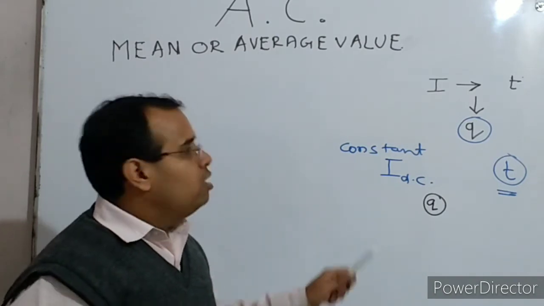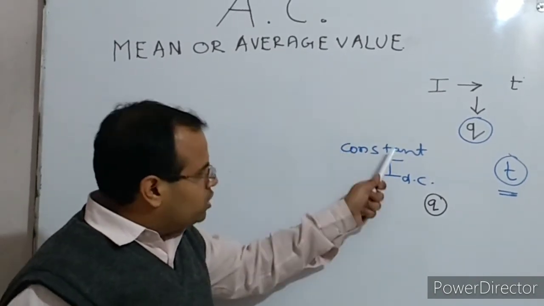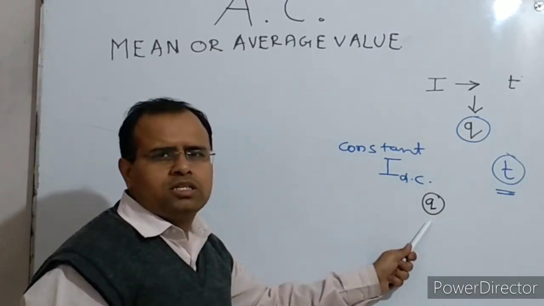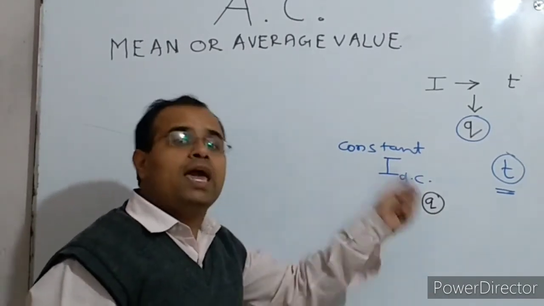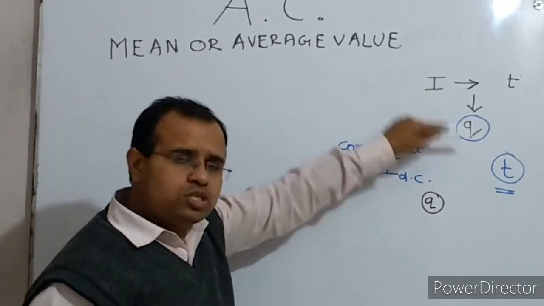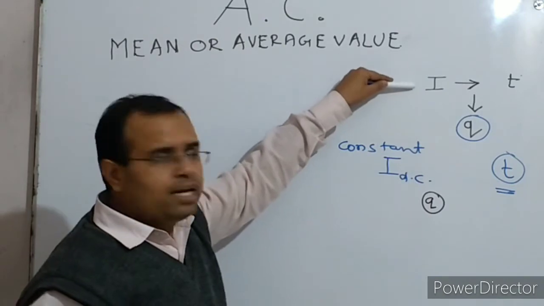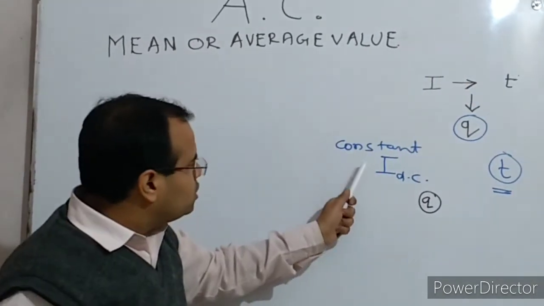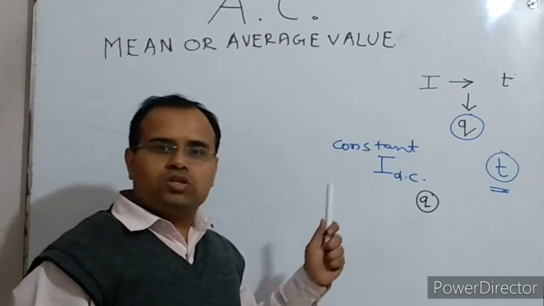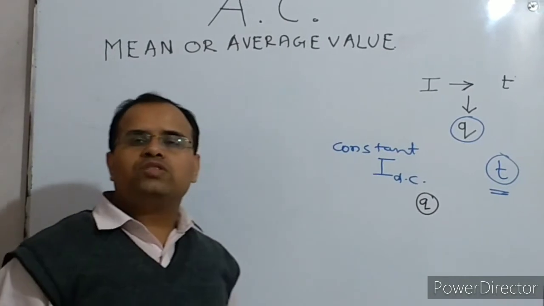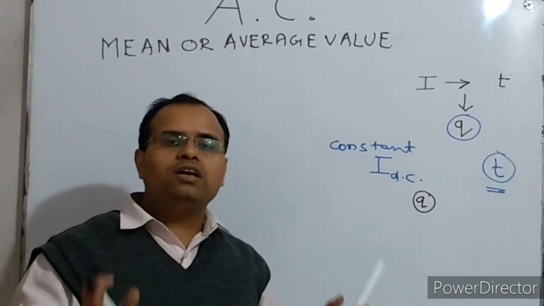Are you getting it or not? When the constant DC is flowing for the same time, if the same amount of charge is flowing through the circuit as that amount of charge which was flowing when the alternating current was flowing for the same time, then this constant DC is said to be the mean or average value of the alternating current.